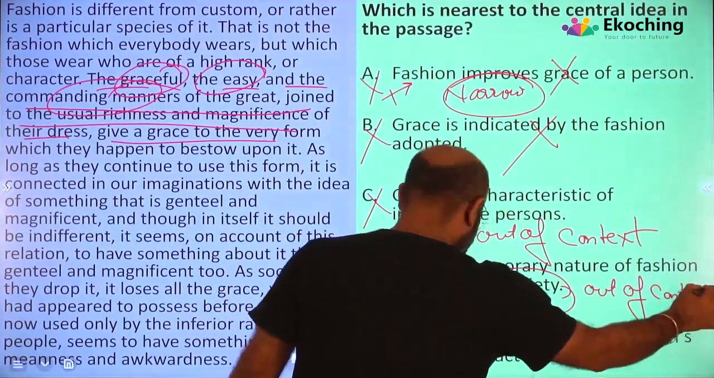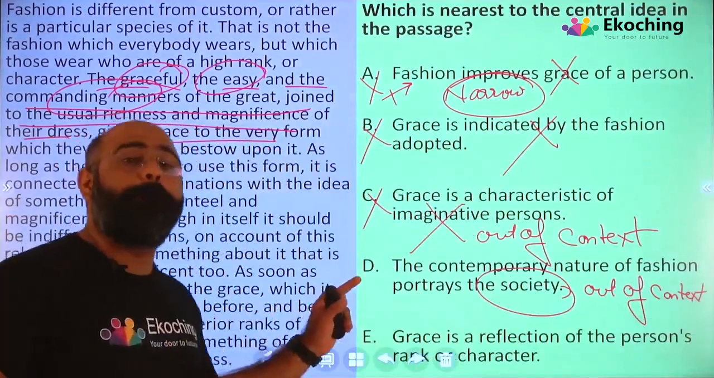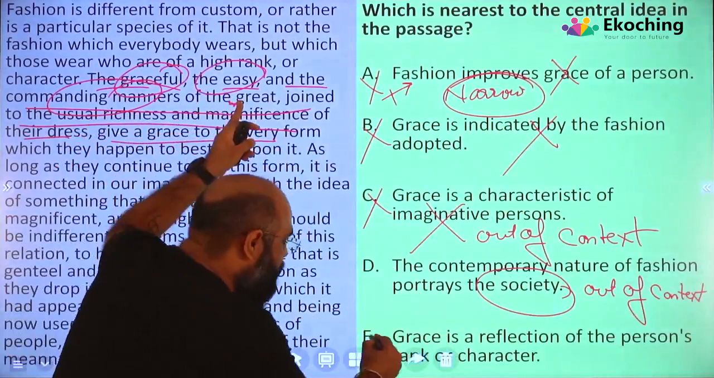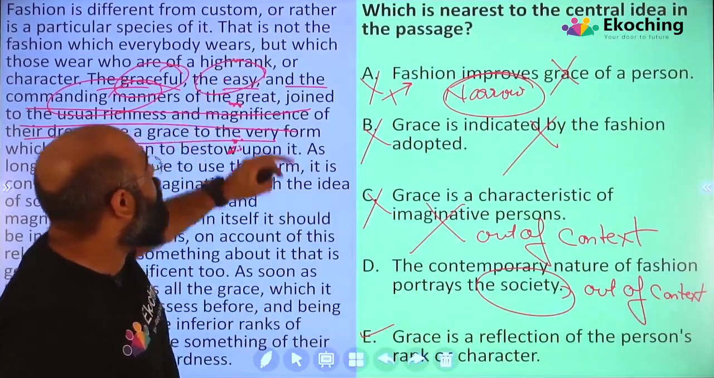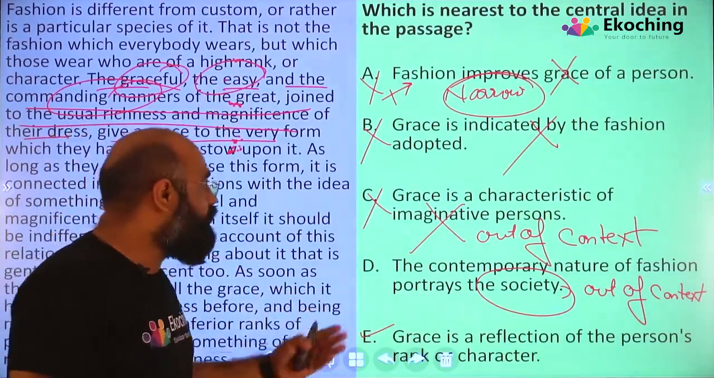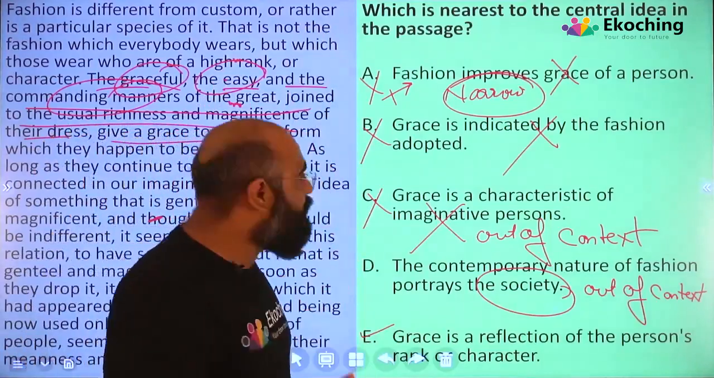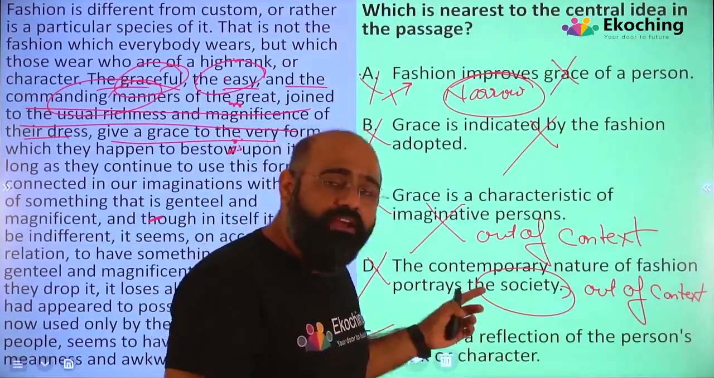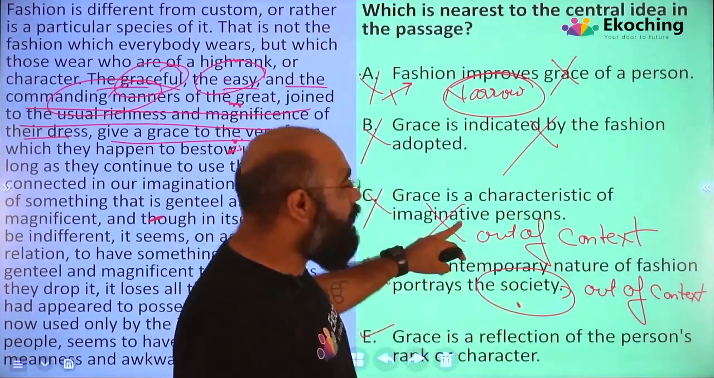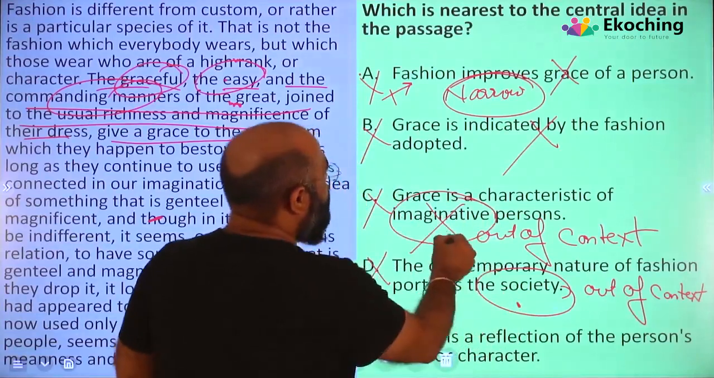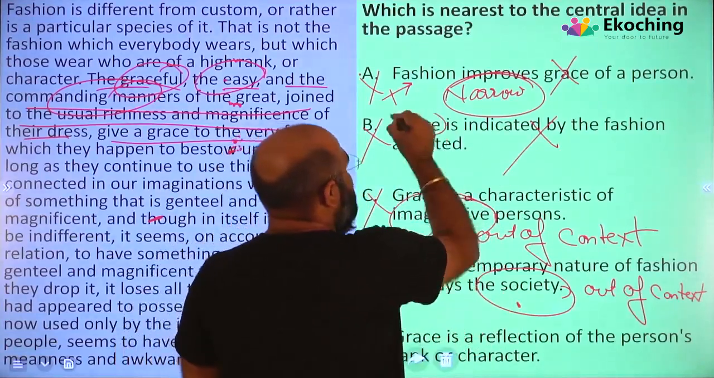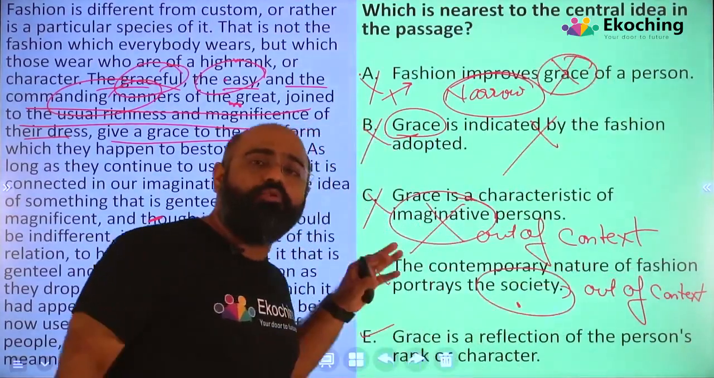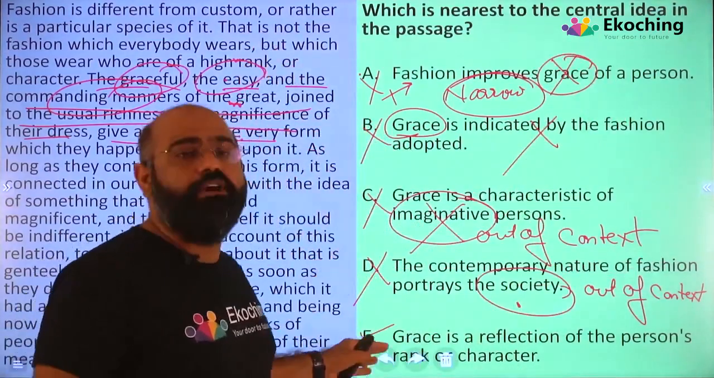And the last option is, grace is a reflection of the person's rank or character. My main idea: we are talking here about the high rank. That's the main idea. Throughout the passage we were talking about high rank. That is not being explored anywhere in my four options. And wherever I am marking the word society, I am marking the word imaginative, I am talking about grace as a word. I want to tell you here that because there is some problem within these words, I am eliminating them.